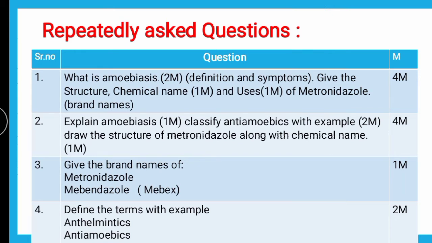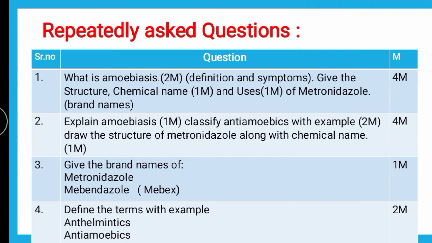The options may be given, like Entamoeba histolytica, Giardia lamblia, etc., and you will be asked for one choice. They may also ask about the symptoms.